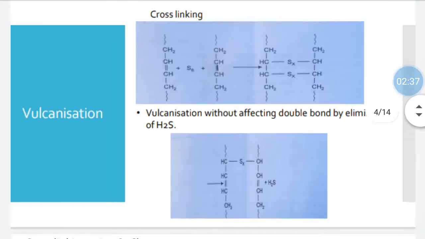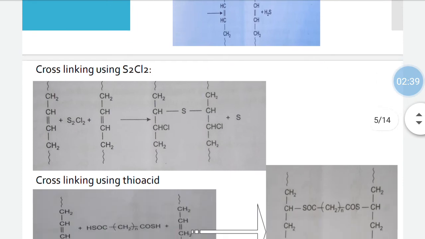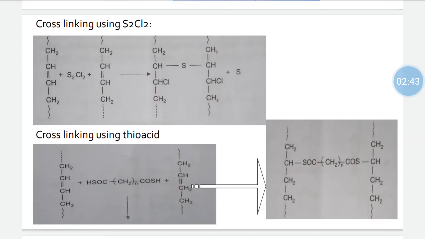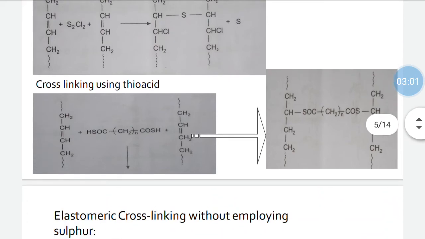Next, cross-linking can be done using S2Cl2. The two polyisoprene molecules are cross-linked using S2Cl2. Here the double bond is gone and sulfur is cross-linked to give such a structure, and the liberated sulfur can provide further cross-linking.